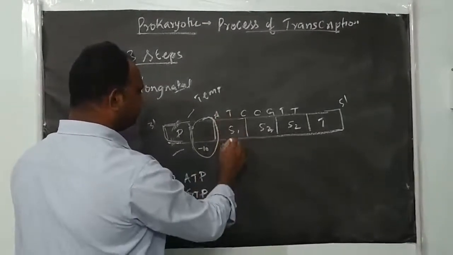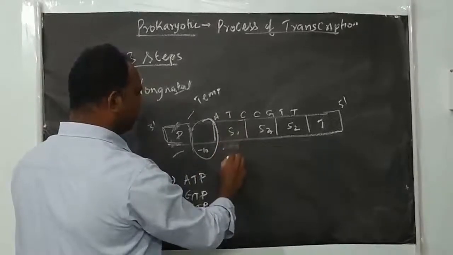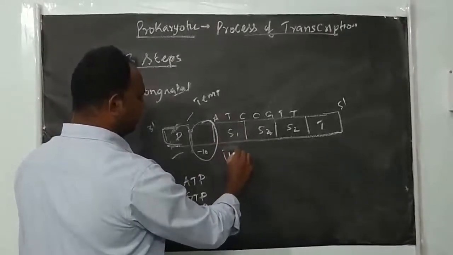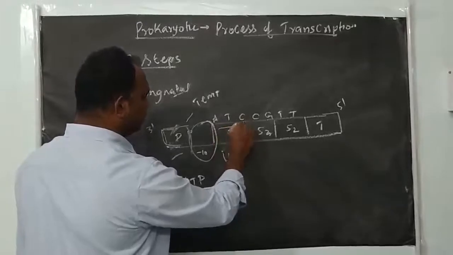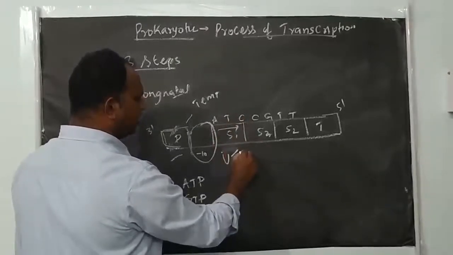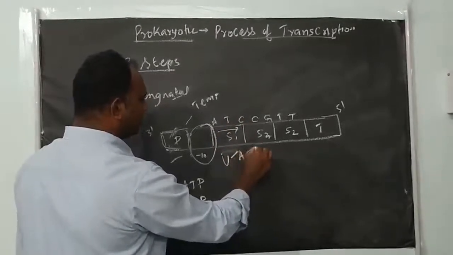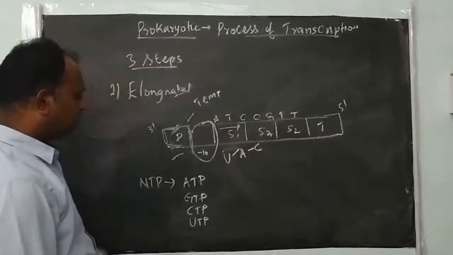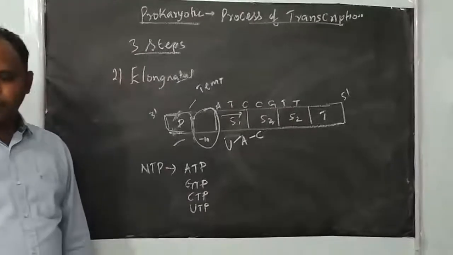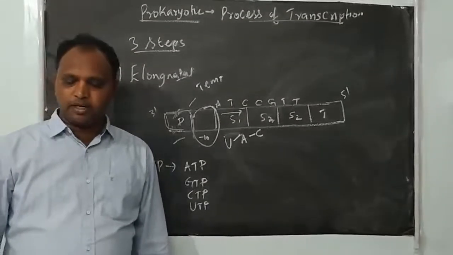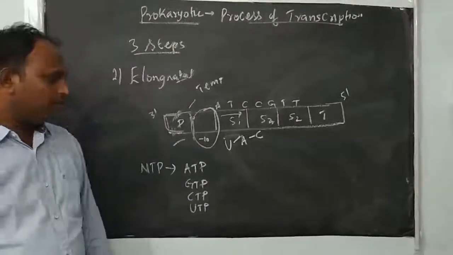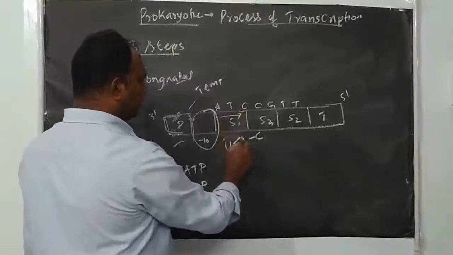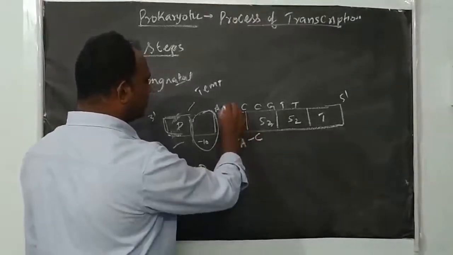Okay, see here, what base is there? Adenine is there. It will add uracil here. Then it will move like this. Here, thymine is there. Add adenine. Next, cytosine. Like that, it will move forward. So based on that, it uses nucleotides and polymerizes this strand. Now you can see here, what will happen is, during elongation, there is a DNA-RNA hybrid strand.